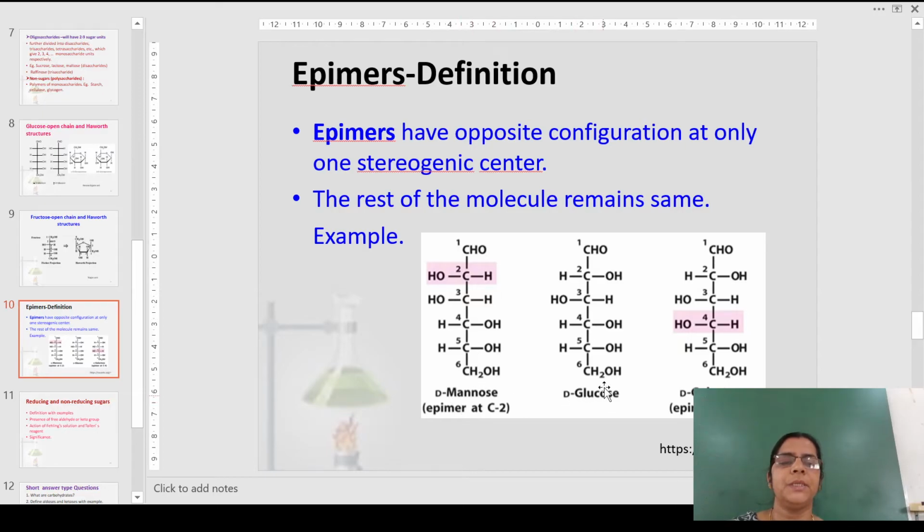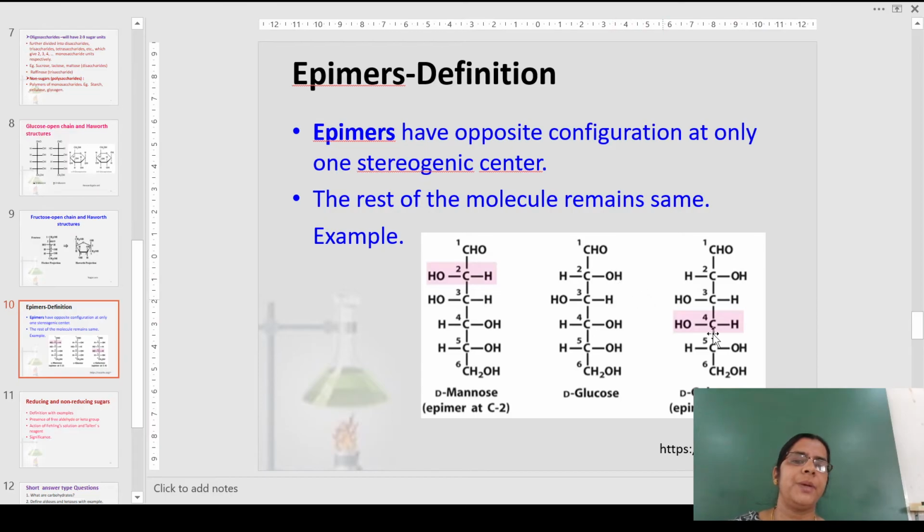Now D-mannose is an epimer of glucose at the carbon 2. That means the whole of the molecule remains same, only this OH is changing at carbon 2. You can see here, this OH is on the right hand side, whereas here it is on the left hand side. Now to the same glucose, galactose is epimer at 4.